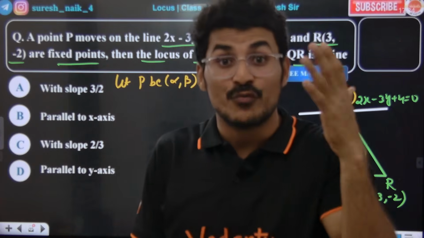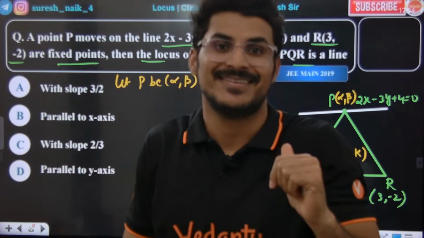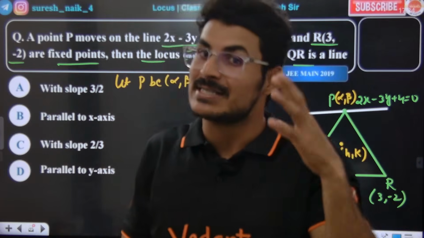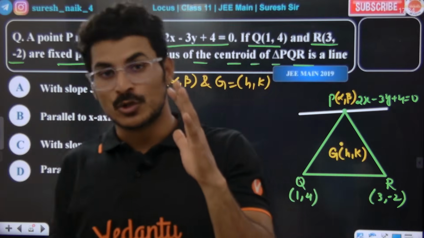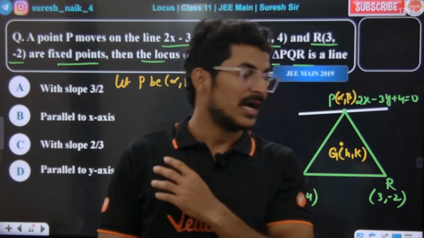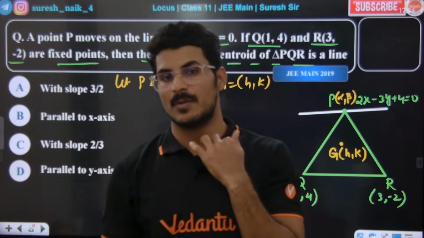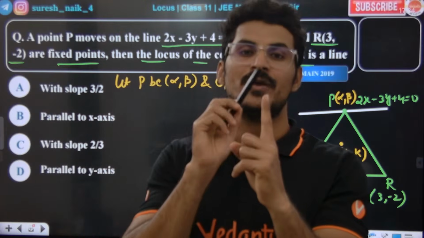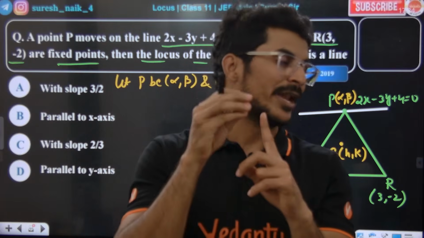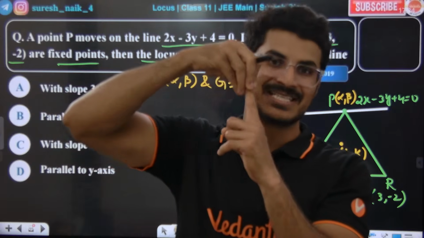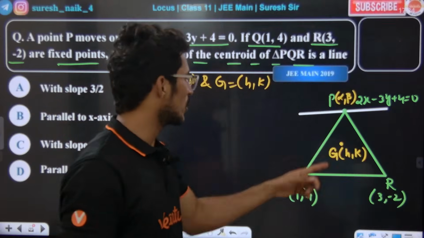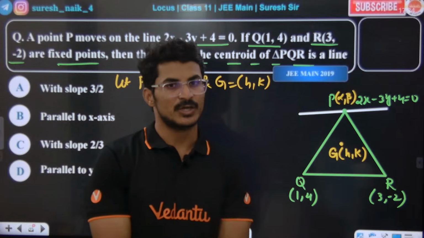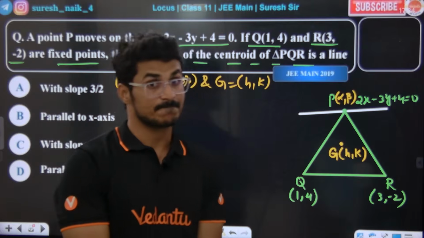We are finding the locus of the centroid. Whenever you find a locus, first identify whose locus you are finding, and take the coordinates of that point as h comma k. So the first step is to consider the coordinates of the centroid as h comma k.